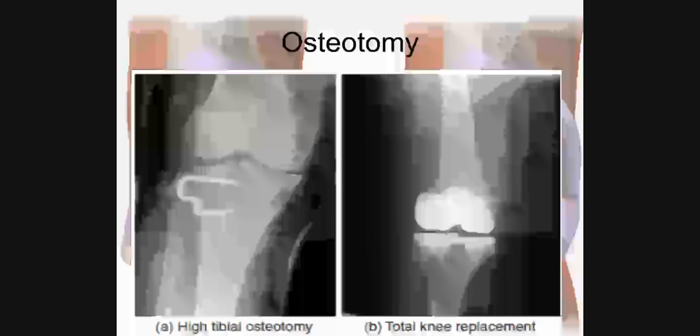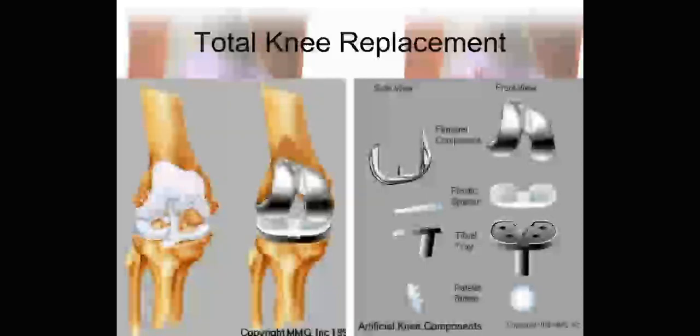High tibial osteotomy is more commonly done in patients who have osteoarthritis of the knee joints. If the patient goes for high tibial osteotomy, that will reduce the pain and the symptoms felt by the patient. Next is the most commonly performed surgical procedure, the TKR or total knee replacement.